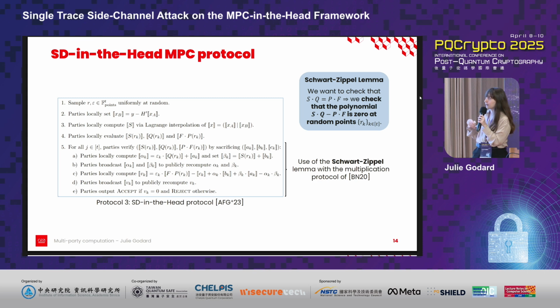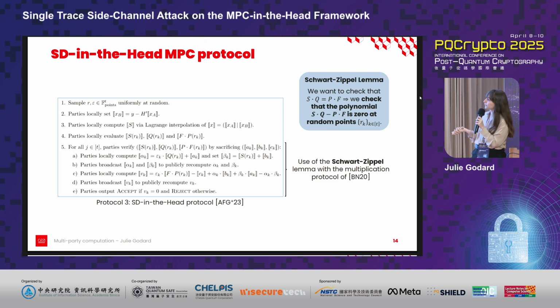But as I said, we are particularly interested here in line 4, when we do the polynomial evaluation, and more specifically the polynomial evaluation of S. And why? It's because this evaluation uses vector-matrix multiplication. And we know that from a side channel perspective, this kind of operation tends to leak information.